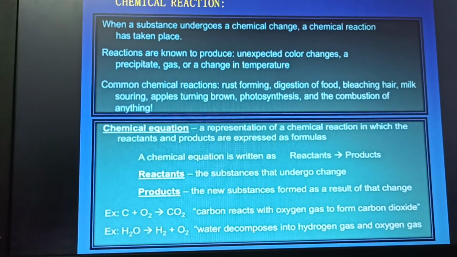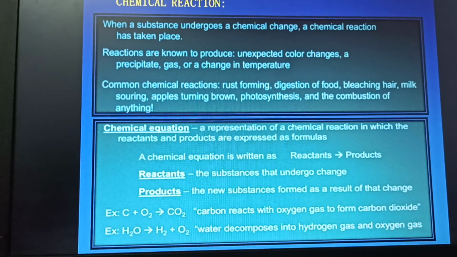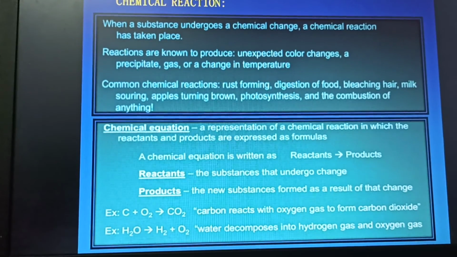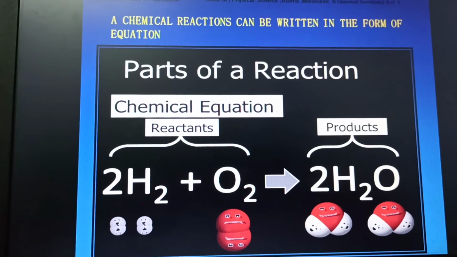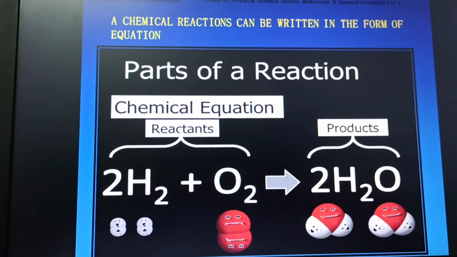Next one, breaking down of substances is sometimes involved. A water molecule breaks down into hydrogen and oxygen. Water decomposes into hydrogen gas and oxygen gas. These are the parts of a reaction. The left hand side we call reactants. These react. Hydrogen and oxygen are reacting. What do we get? A water molecule, that is the product.